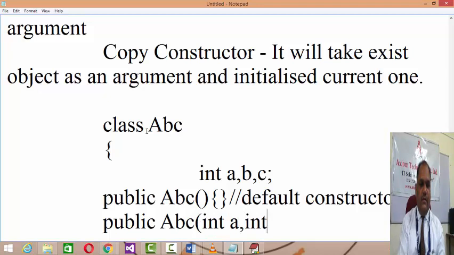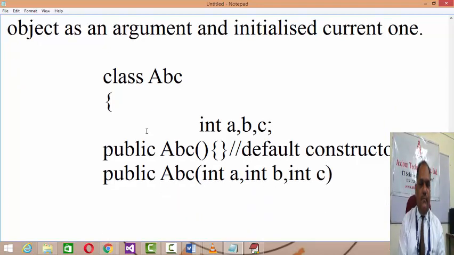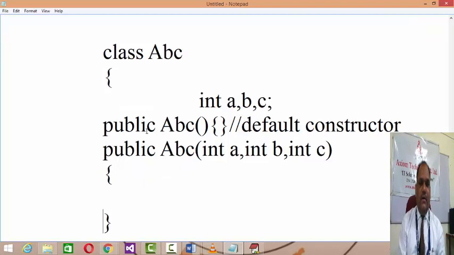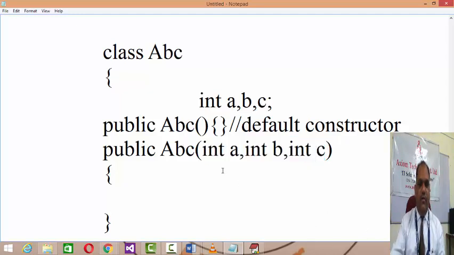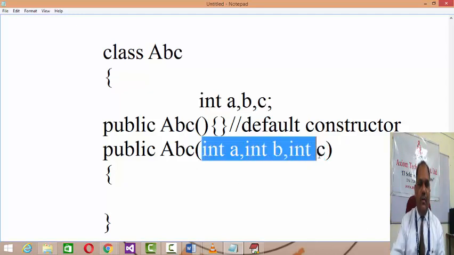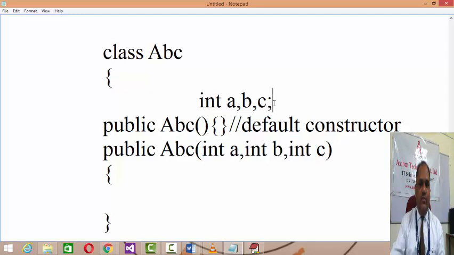Then you have the parameterized one. It will take the values from the user, and with these inputted values, it will initialize the private data belonging to the class. Now these a, b, c are the local arguments, local values. Whenever you give a call to it, pass the values of a, b, c, and by these values you have to initialize the private data belonging to the class. So here we are using this.